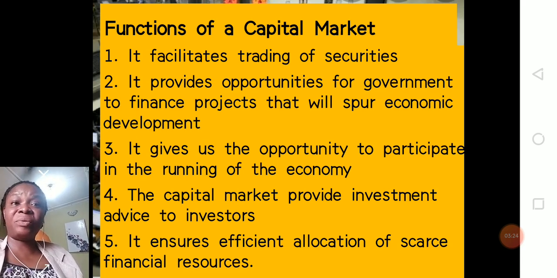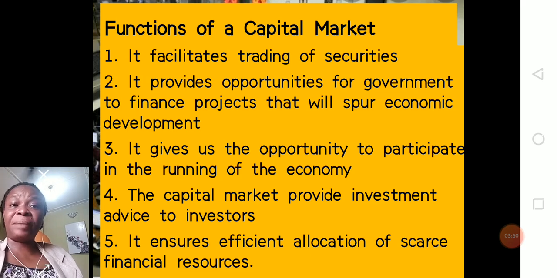Number two, it provides opportunities for governments to finance projects that will spur economic growth. Number three, it gives individuals the opportunity to participate in the running of the economy, I beg your pardon. This is made possible when individuals buy treasury bills that are issued by the government, or they buy the sovereign bonds that are issued by the government.